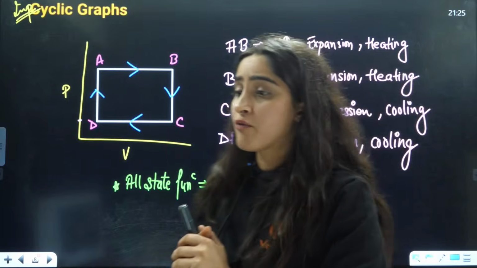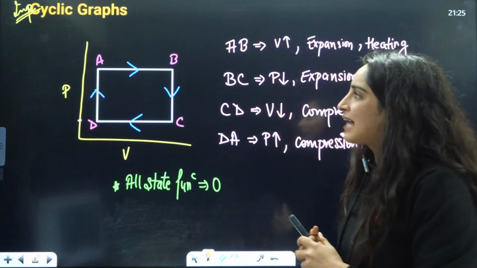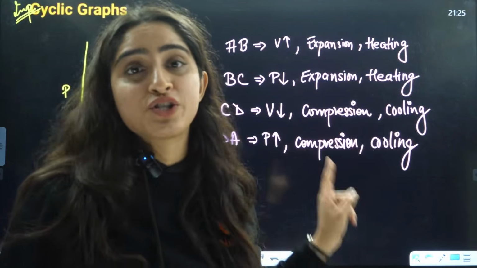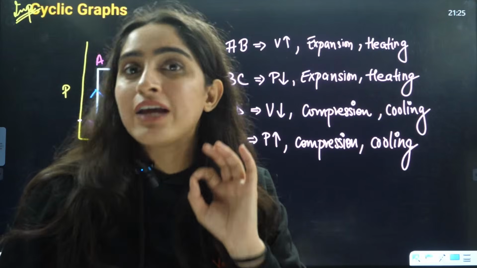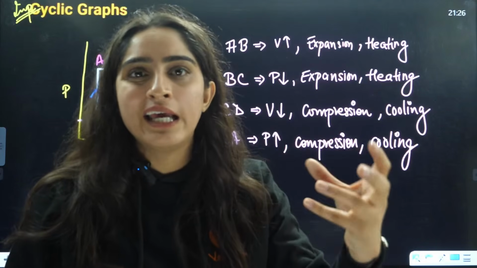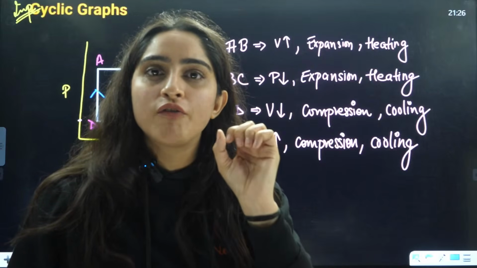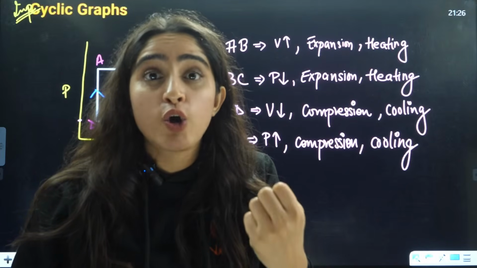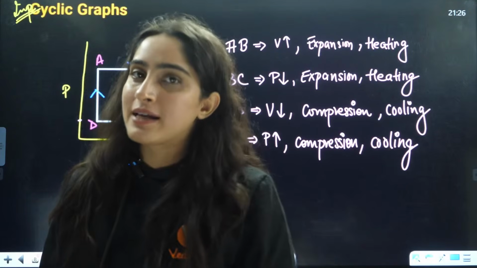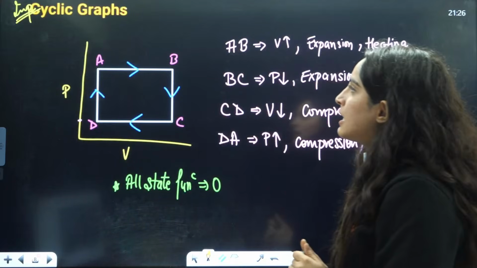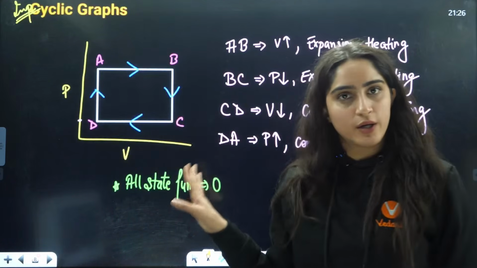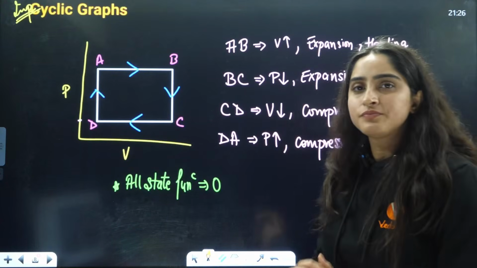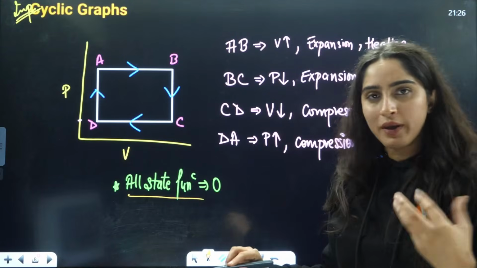Because now we are going to do a very, very interesting question, right? That is of a cyclic graph and what they can ask you. This question can be asked directly to you. It's a very, very important question. They can ask you for a particular curve, what is it representing? Is it representing cooling, expansion, compression, heating? These kind of things they can ask you. Now this is a loop, okay? Starting from one point, you are coming back to that point, right? Now, as I told you, all state functions are going to be 0 in a cyclic